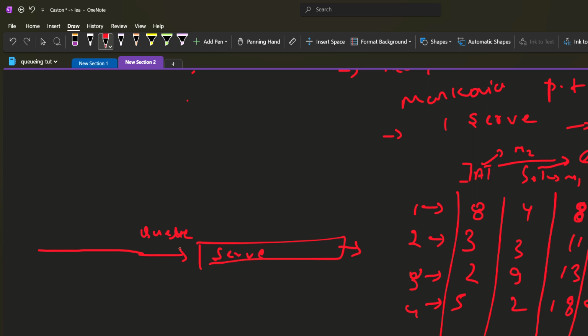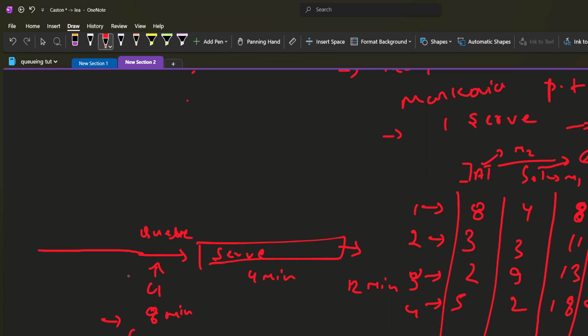So this is it. When the first customer C1 came, the clock was at 8 minutes. Then it was served for 4 minutes and leaves the system. So 8 plus 4, at the instant of 12 minutes he leaves the system. Then C2 comes.